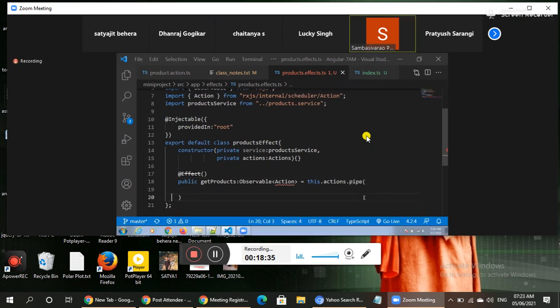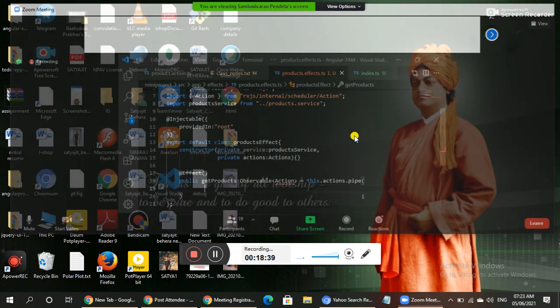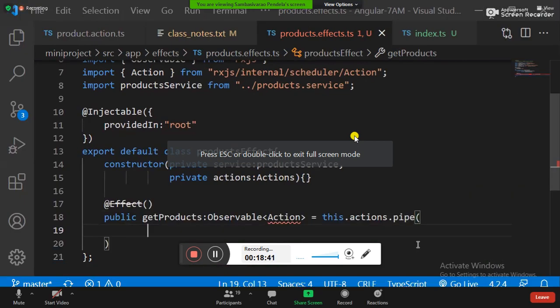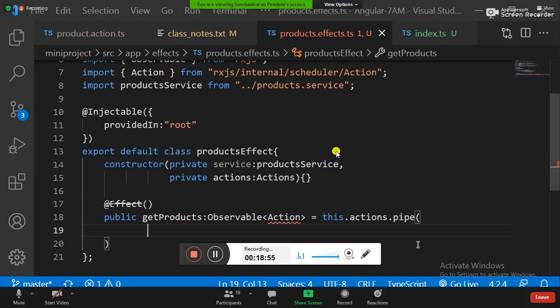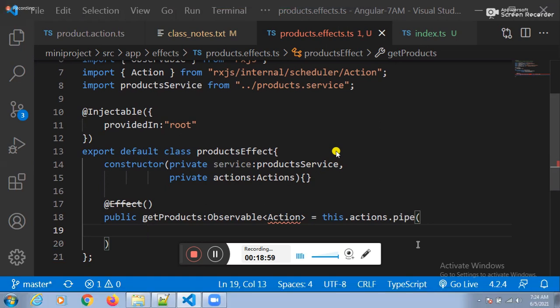Please explain once again. What is our first idea? Hit the server. What is our second idea? Catch the success response, the positive response. What is the third action? Catch the error response.